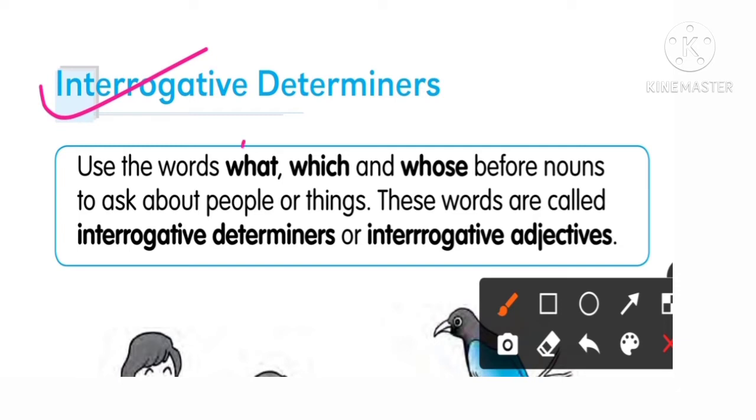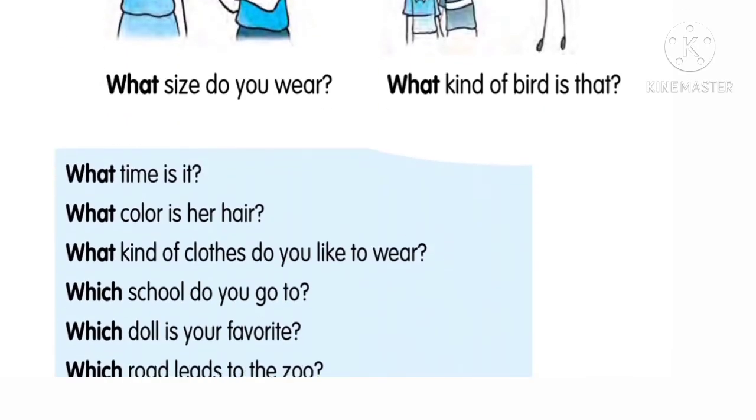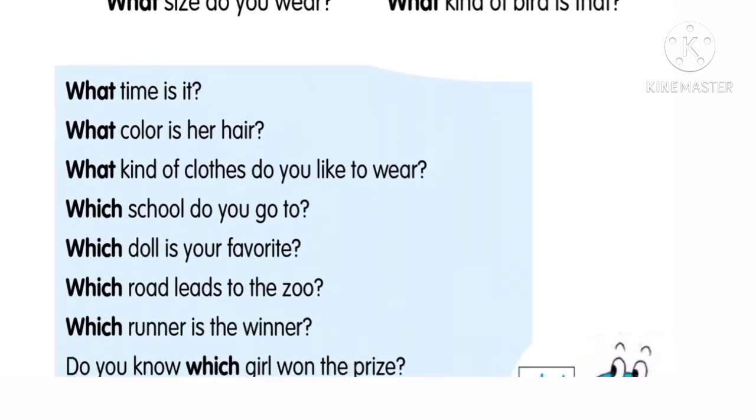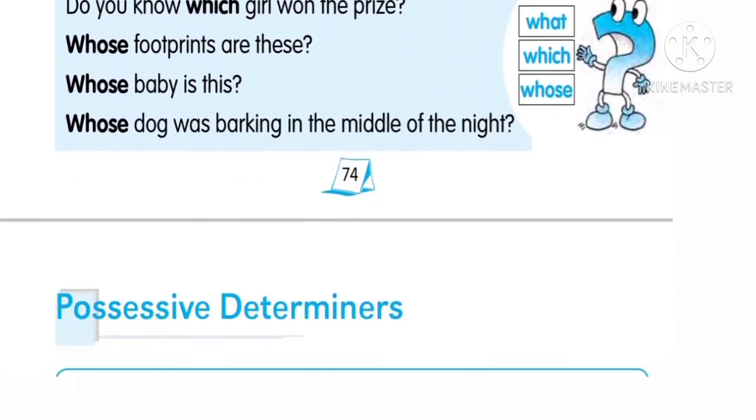So we use the words what, which, whose before nouns to ask about people or things. These words are even called interrogative determiners or interrogative adjectives. Very important. See the examples: What size do you wear? What kind of bird is this? So these are all the interrogatives.